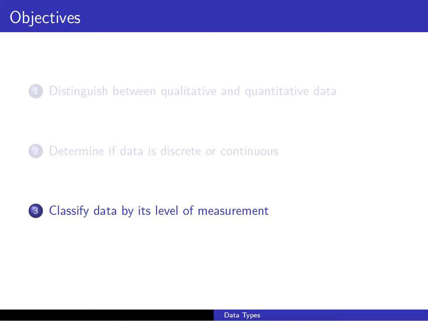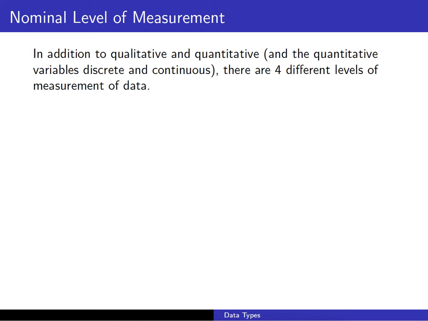Okay, in this video we're going to classify data by its level of measurement. So in addition to our qualitative and quantitative methods, as well as the quantitative variables discrete and continuous, we have four different levels of measurement of data. They are the nominal, the ordinal, the interval, and the ratio, NOIR, like film noir. And we're going to go over each of the levels in this video.